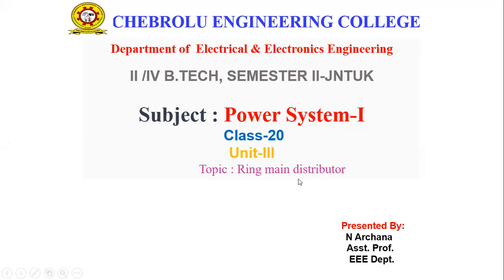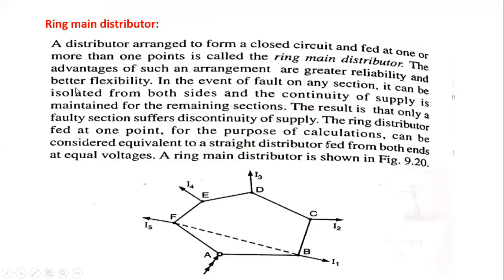What are the advantages of ring main distribution systems? There are many advantages. The continuity of the supply is obtained by using these ring main distribution systems. The distributor is arranged to form a closed circuit. This is the ring main distribution system, and it forms a closed loop circuit.